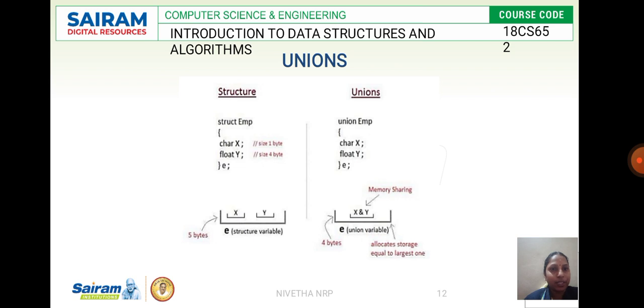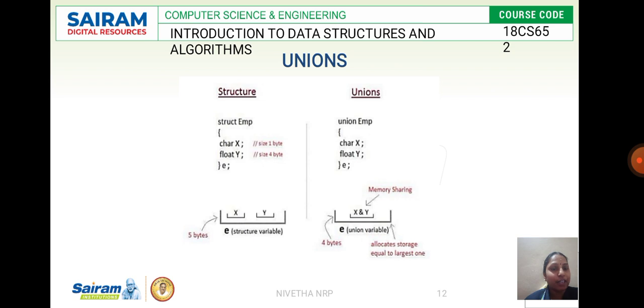Here I am using a character x. For the character, the size of memory allocation is 1 byte, and a float is 4 bytes. So when I use the concept of structure, what happens? The main difference between structure and union is in terms of memory.